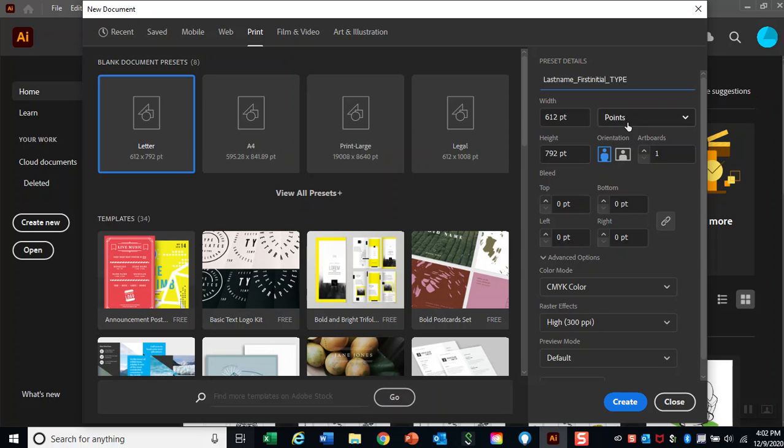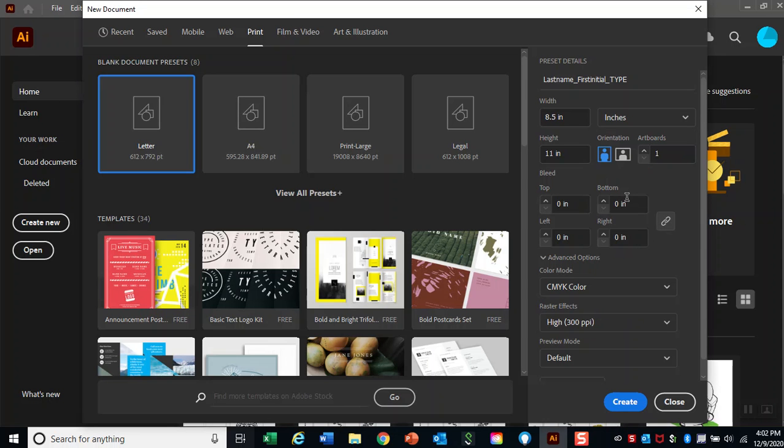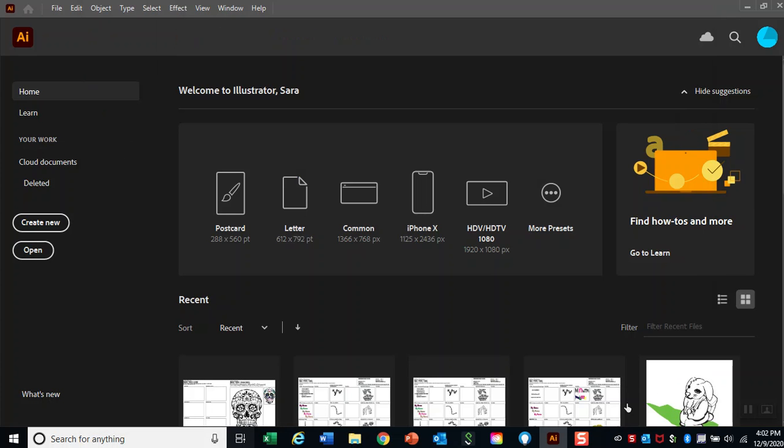We are going to change the units from points to inches, and then we are going to leave everything else the way it is and click Create. Our document is going to pop up. It may take a minute.